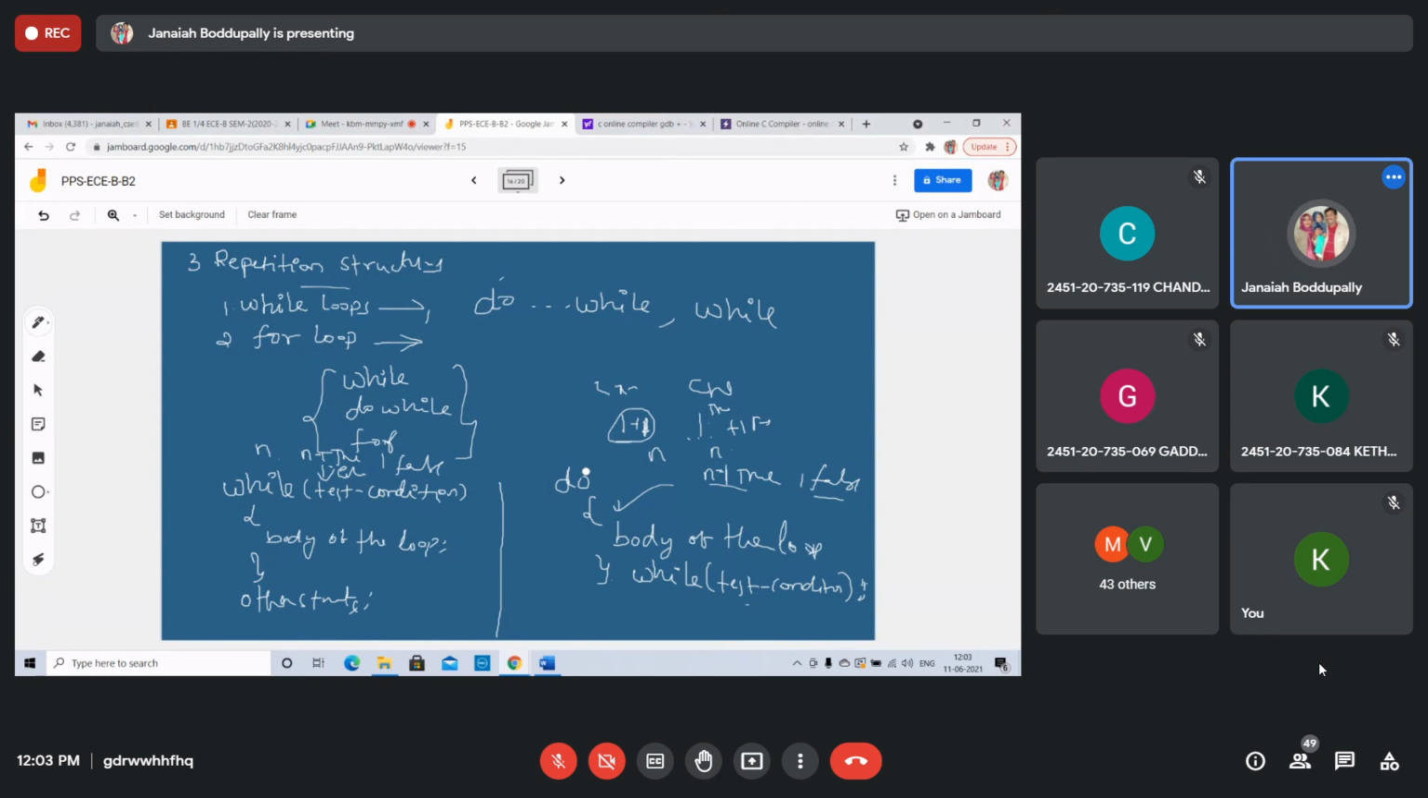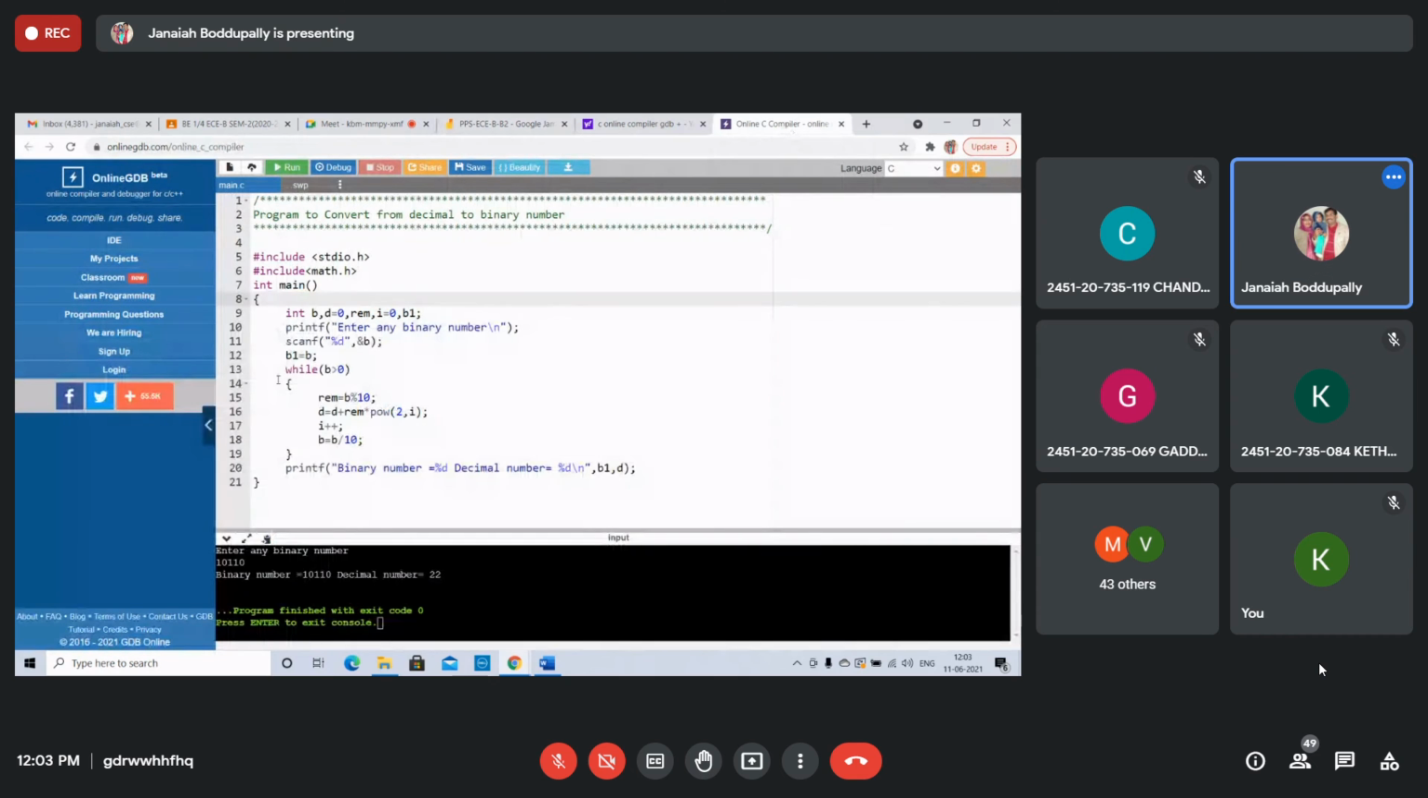You see this. Yeah, the same program you can write. The same program with do while: you write do, you write the condition, but you should write the semicolon. Right. The condition should be checked later, once you execute this.